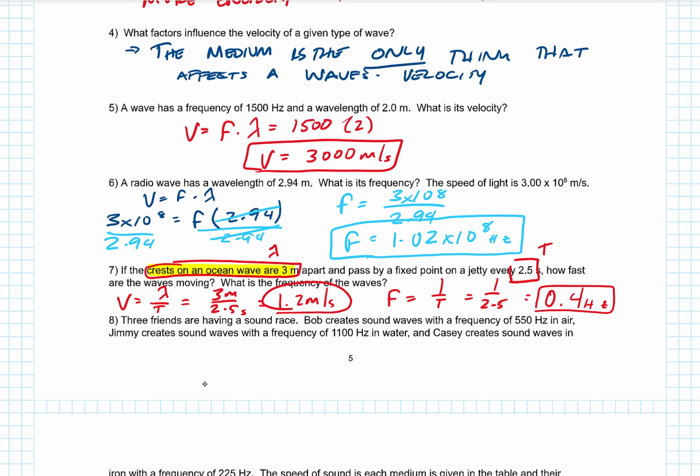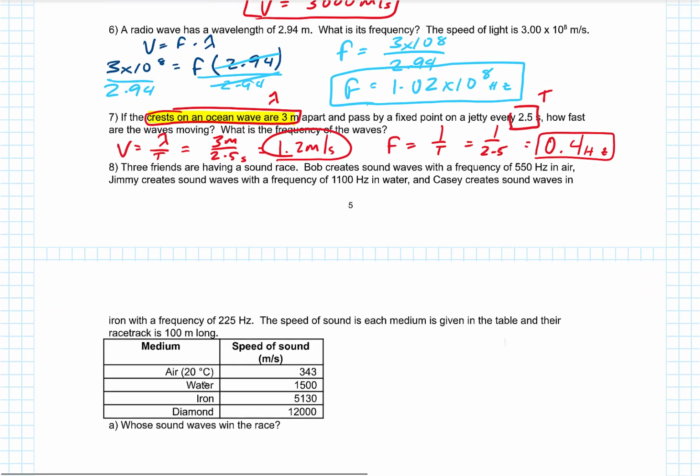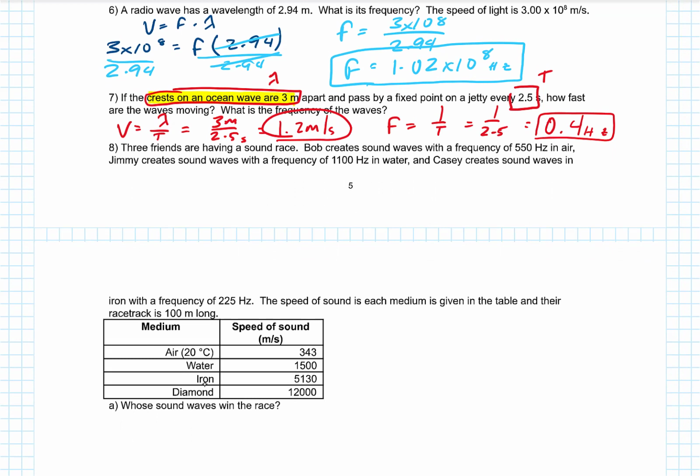Three friends are having a sound race. Bobby creates sound waves with a frequency of 550 hertz in air. Jimmy gives his frequency, and Casey has another one. The speed of sound in each medium is given, and the table racetrack is 100 meters long. Whose sound waves win in the race?